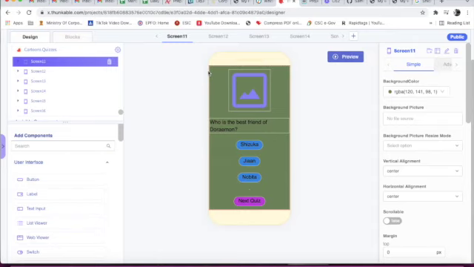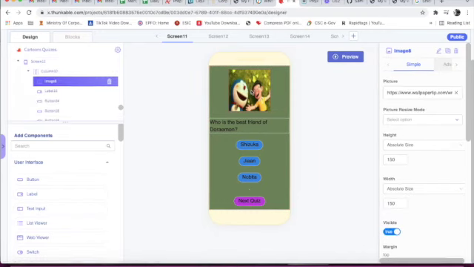So for one channel we have to create 3 quizzes, and we can't create 3 quizzes in one screen only. So for that, on Thunkable we have to create more screens for more quizzes. If we want to add, for Shinchan, for Doraemon channel, 10 quizzes, we have to create 10 screens also, like that. Now this is screen 11.